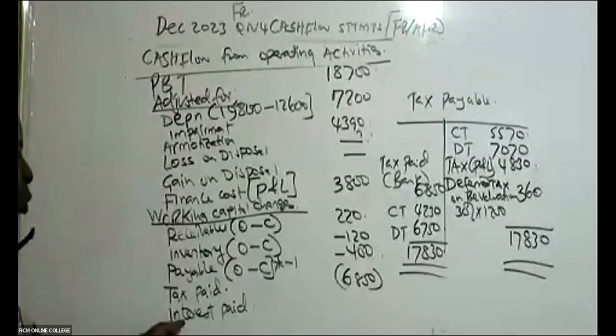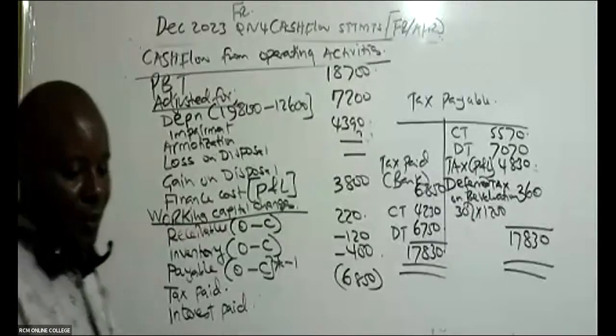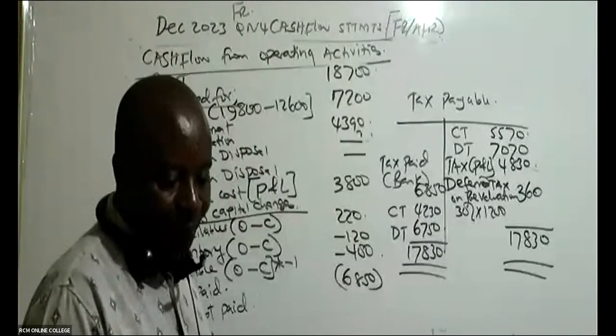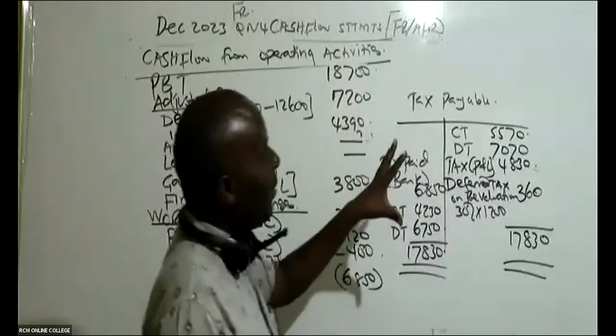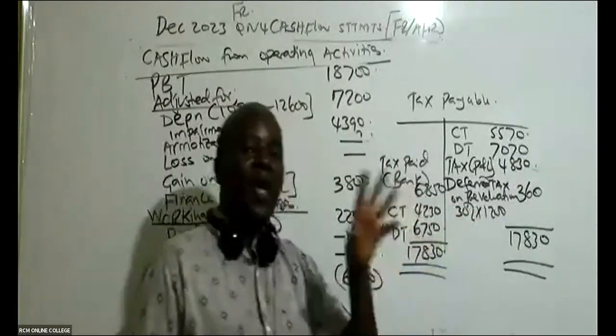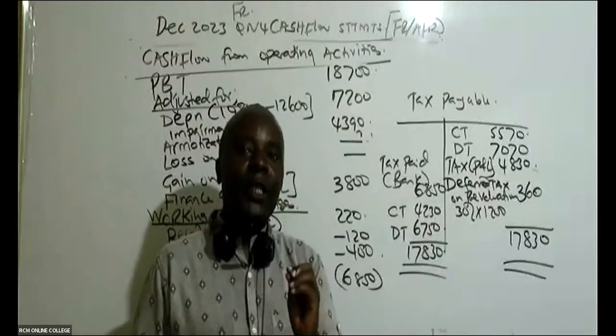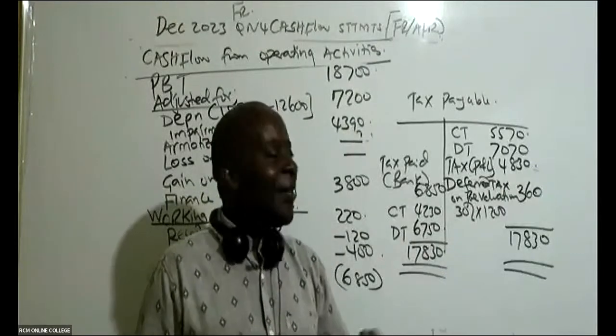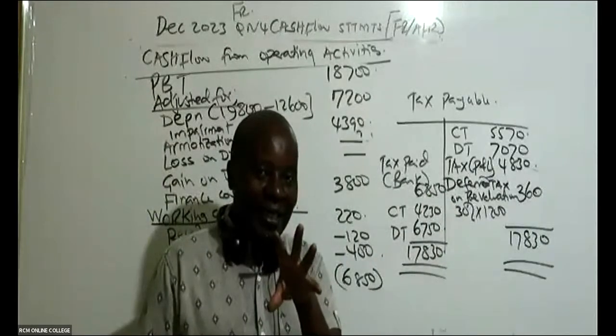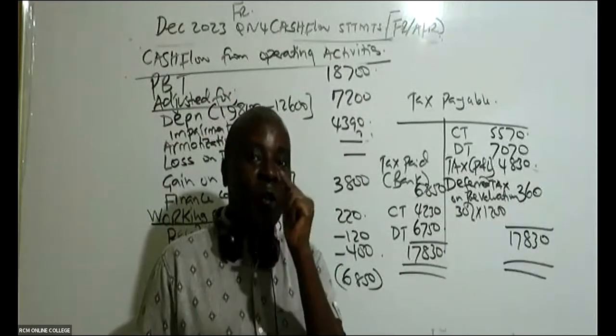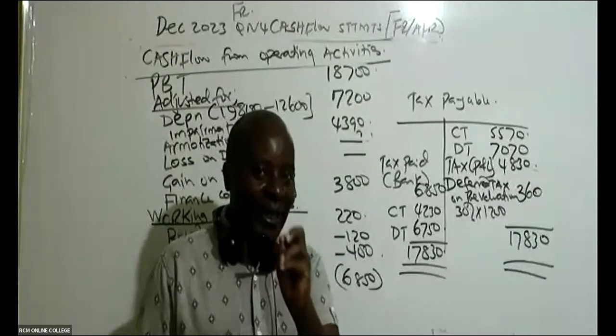And then you'll be able to go to the interest paid. For the number of years I've marked CASNEB exams and taught this CASNEB paper, very few students are able to, first of all, combine the two accounts. Whenever it comes to tax payable, you shall be combining current tax and deferred tax.